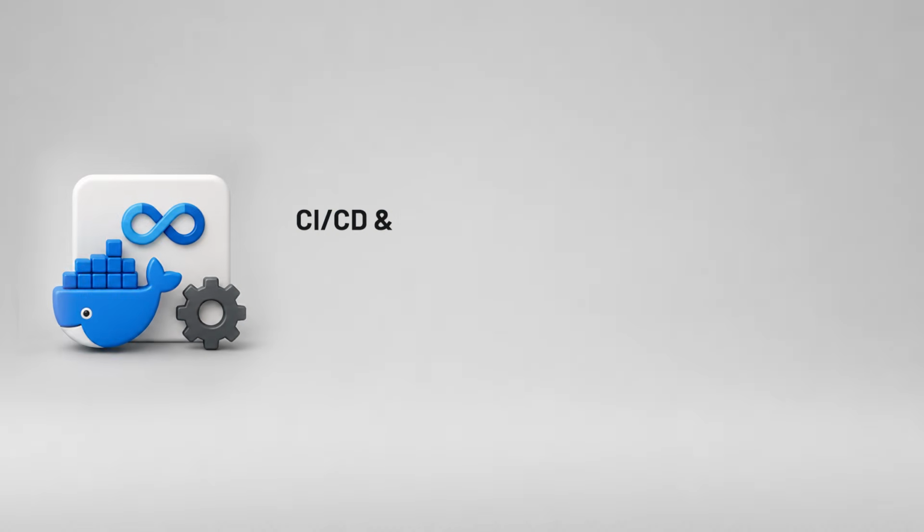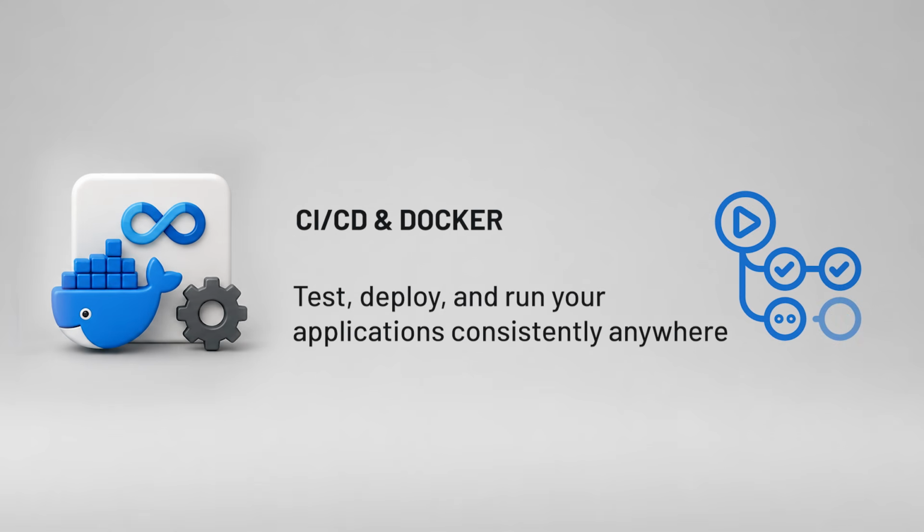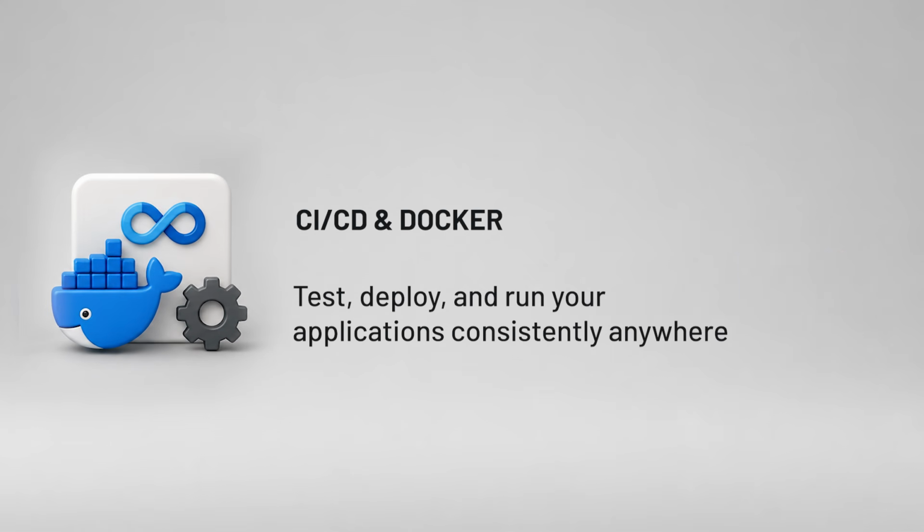Next, CI/CD and Docker. CI/CD is the process of automatically testing and deploying your code whenever you push changes. And tools like GitHub Actions are the most common way to set this up. And Docker is how you package your application, dependencies, and environment into a container so it runs consistently on any machine. This is also a great point to start looking at open source. Find a project that interests you and look at their open issues. Try fixing something small. The first time is always intimidating, but honestly, it's one of the quickest ways to advance as a developer. Nothing teaches you faster than reading and contributing to real professional code.